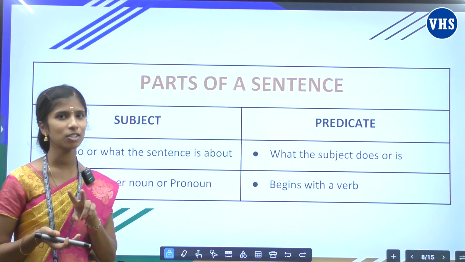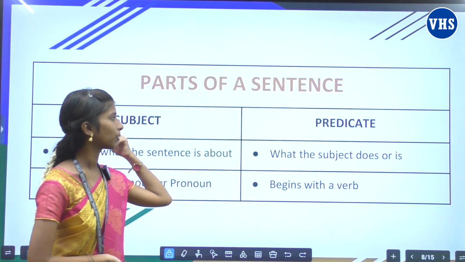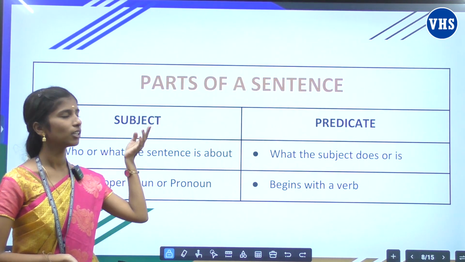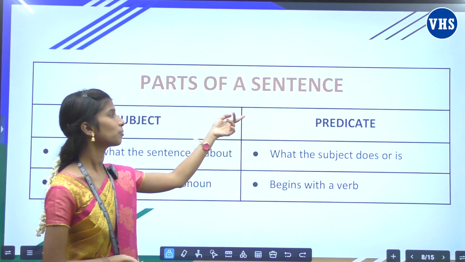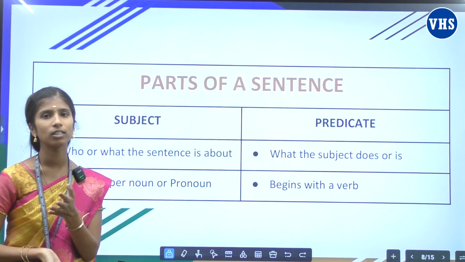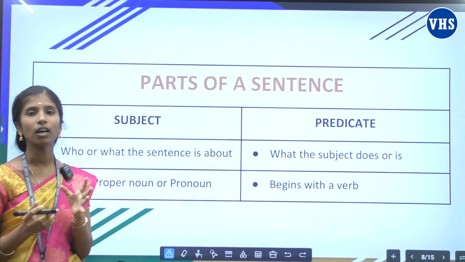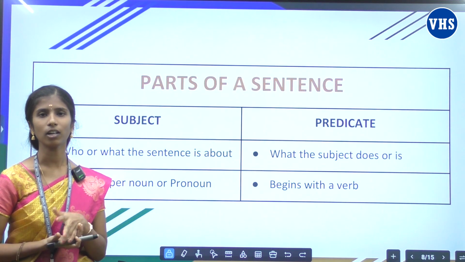A sentence has two parts. What are those? Subject and predicate. I repeat, a sentence has two parts. They are subject and predicate. A subject always tells us who or what the sentence is about. Okay, and a subject might be a noun or proper noun or a pronoun.